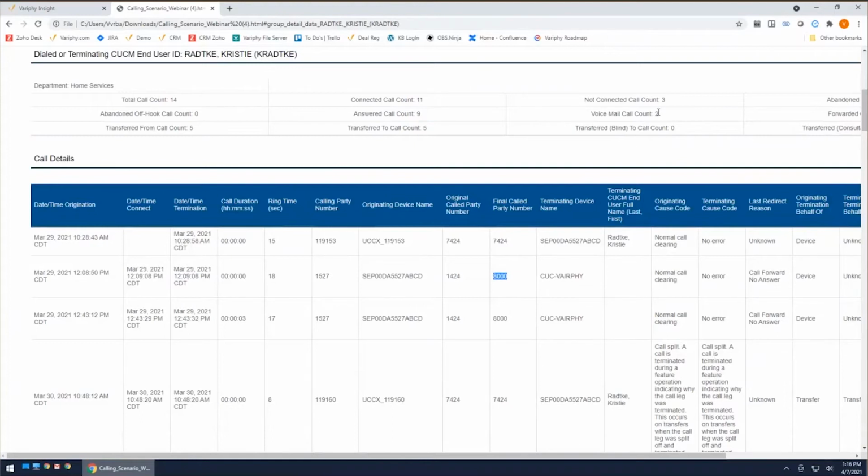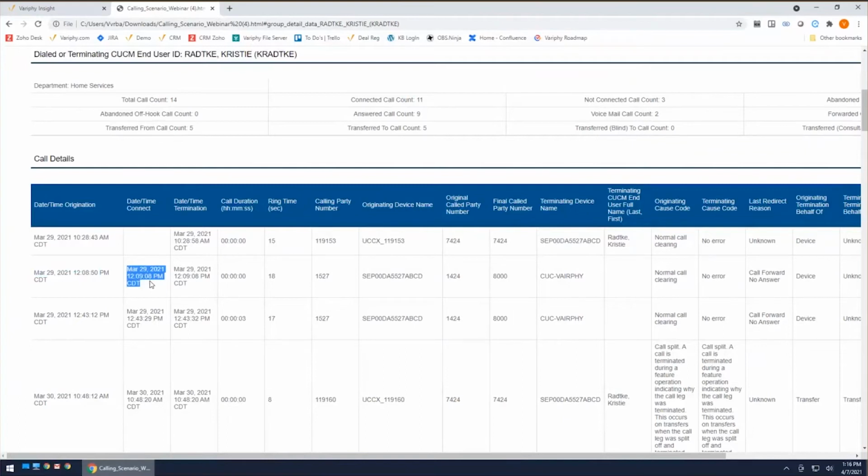That's going to be tracked as a voicemail call. But because it does connect to voicemail before this person hung up, that is going to be considered a connected call. So again, very simply, a connected call is just a call that has a date time origination as well as a date time connect. Again, it's kind of a general term. So let's go ahead and dig a little bit more into that general term of connected call.